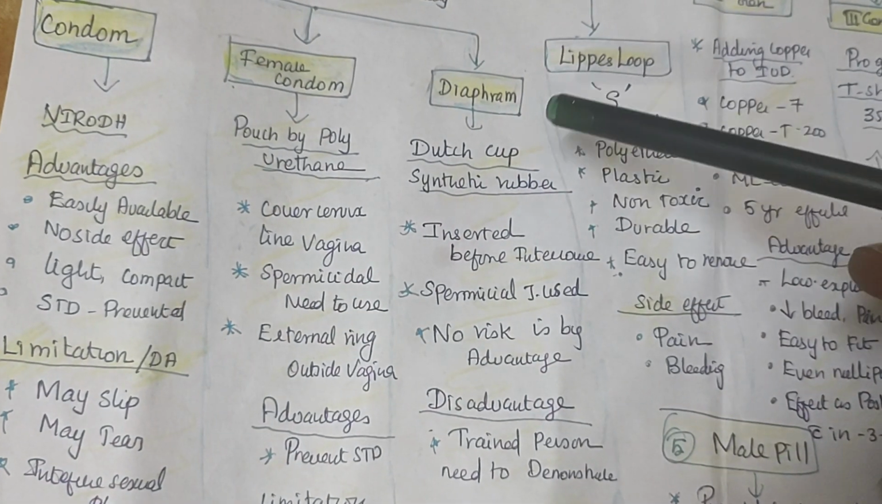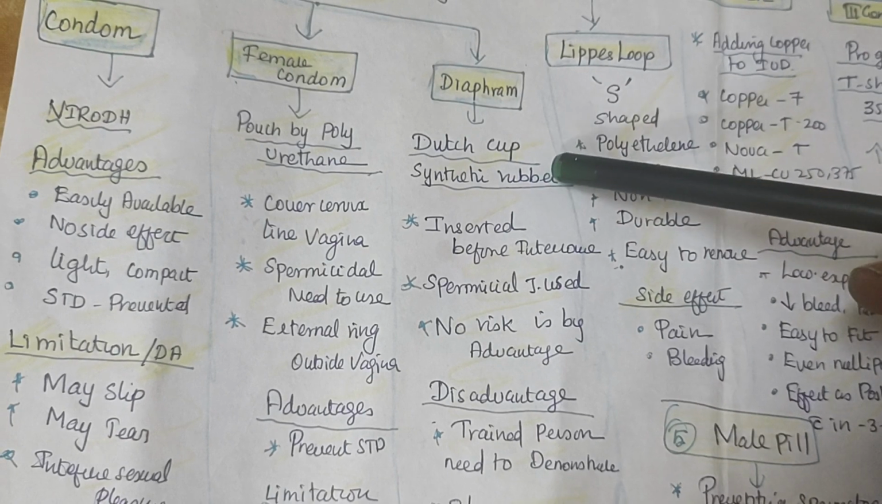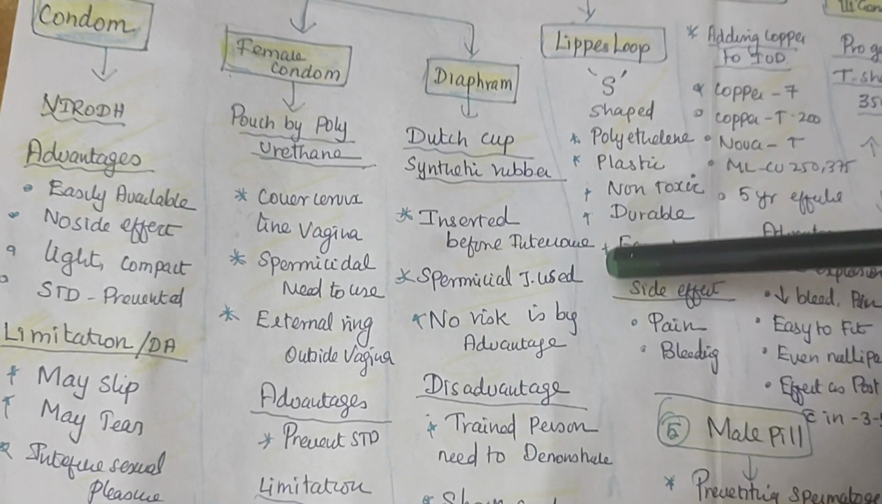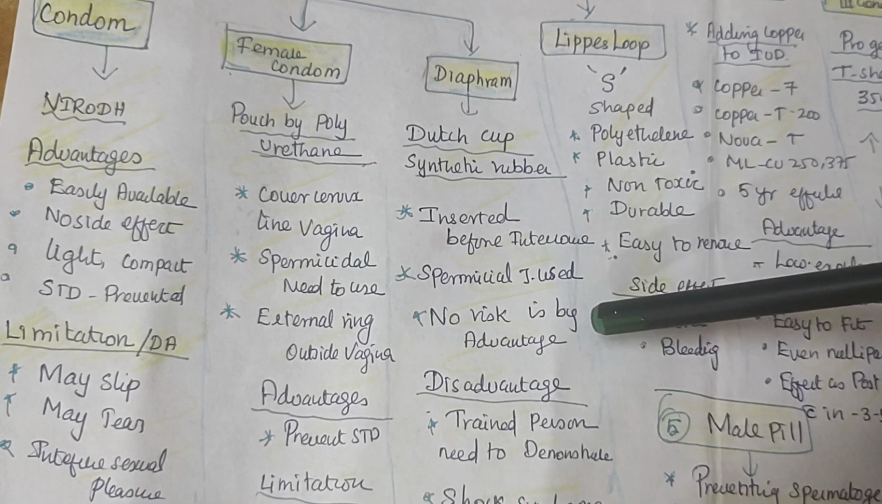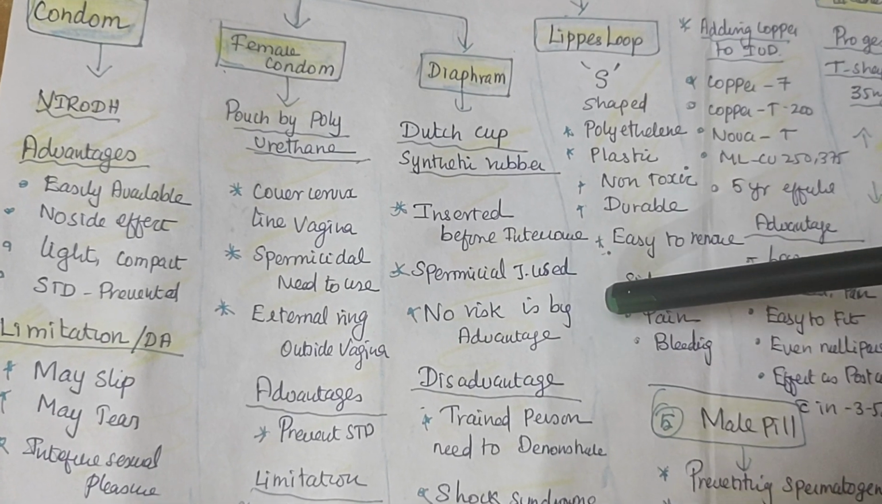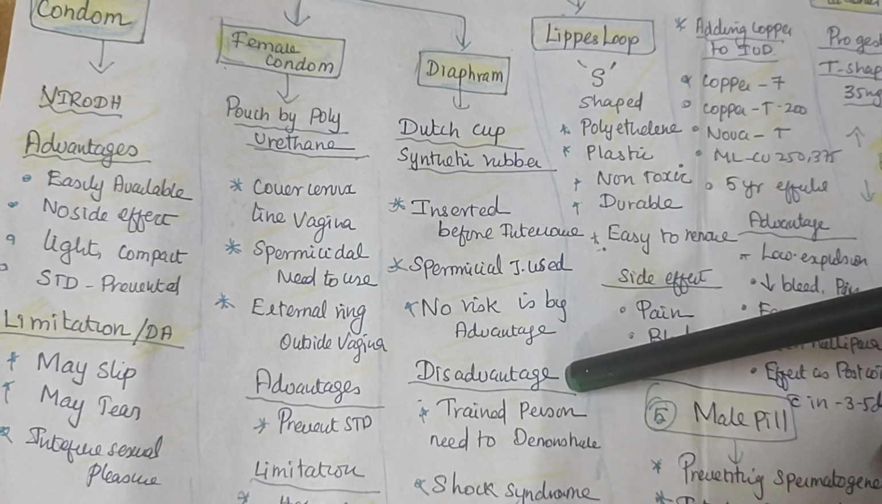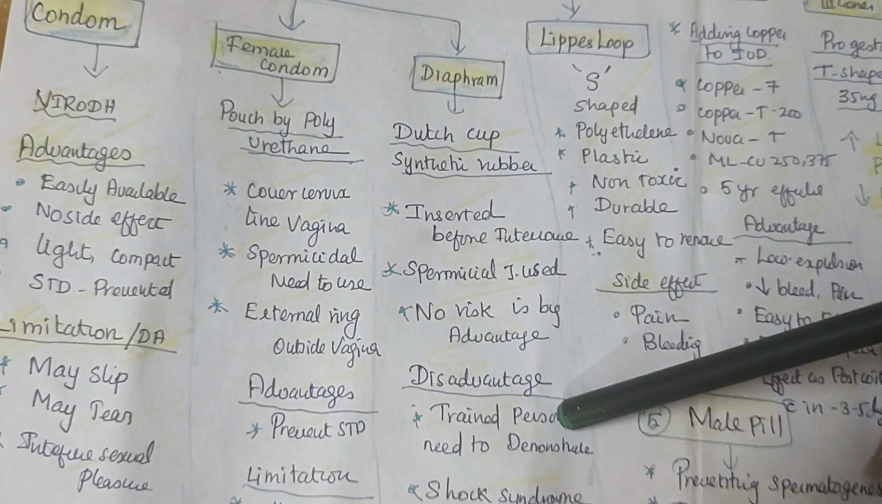Another one is called the diaphragm. Diaphragm is called the Dutch cup. It is made up of synthetic rubber. It is inserted just before sexual intercourse. Spermicidal is also used here. There is no risk for this one, and the main disadvantage is that trained personnel are needed to demonstrate this one.